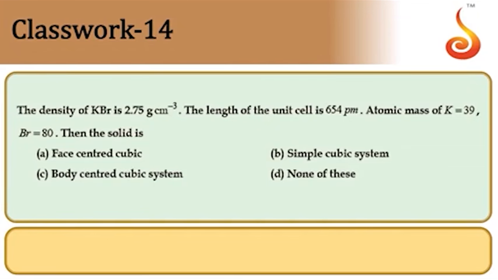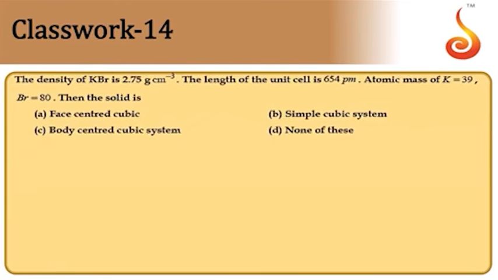Density of KBr is given as 2.75 grams per cc. The length of the unit cell is 654 pm. Atomic masses of K and Br are given to us. Then the solid is... It implies we need to find out the value of Z in this case. From that we can find out the nature of the solid. Now let us apply the formula for density. Density d is equal to Z m by a cube into N.